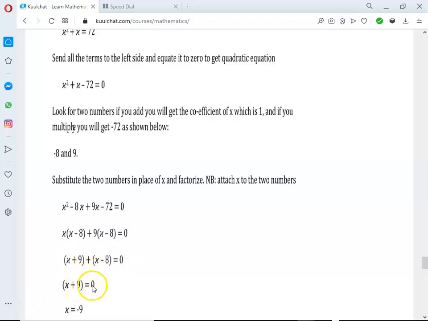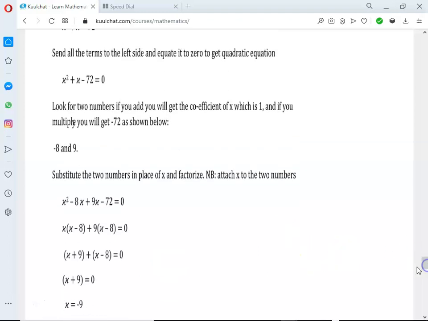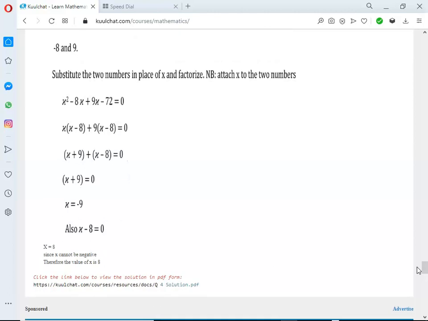So x plus 9 equals 0, so x equals minus 9, because we send this one across to make x the subject. Also, we pick the second bracket and equate it to 0. So x minus 8 is equal to 0, so x will be equal to 8.